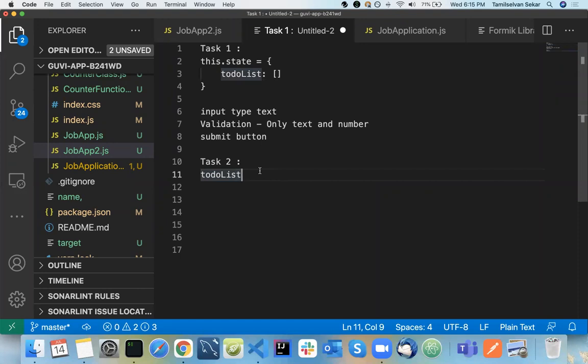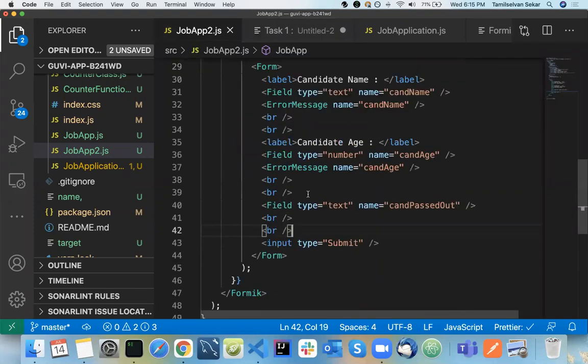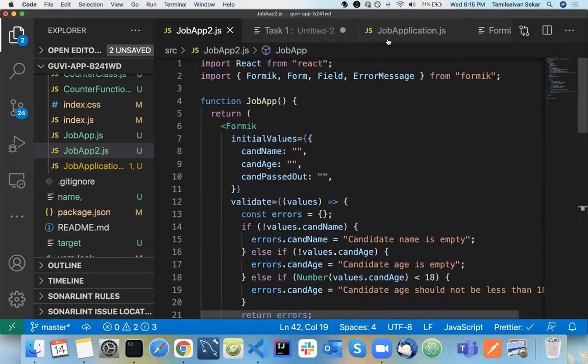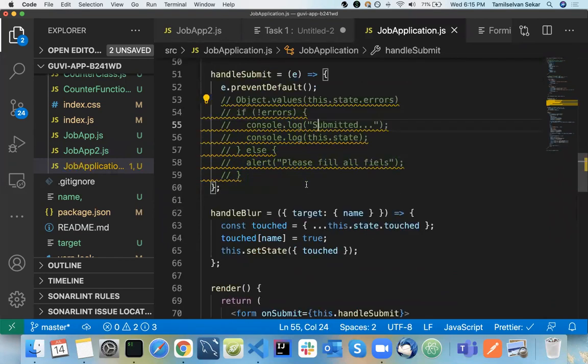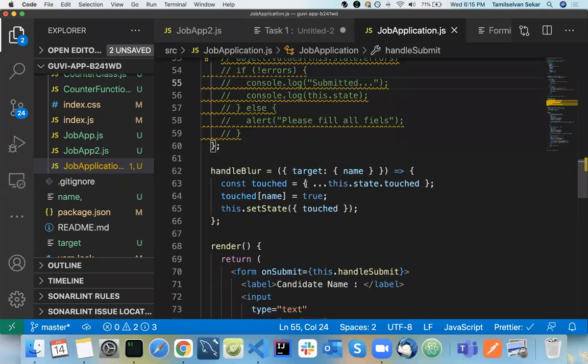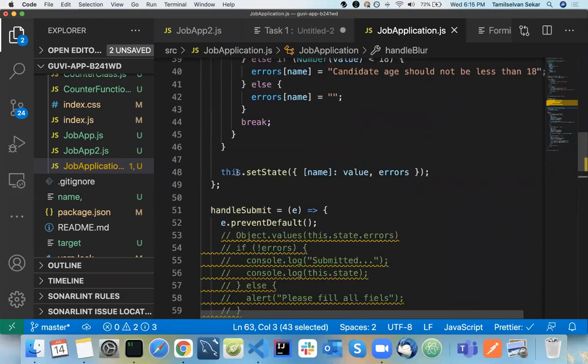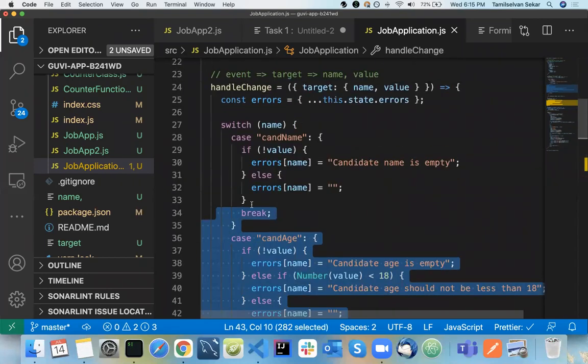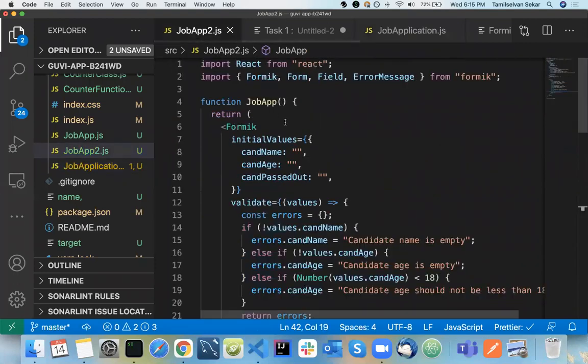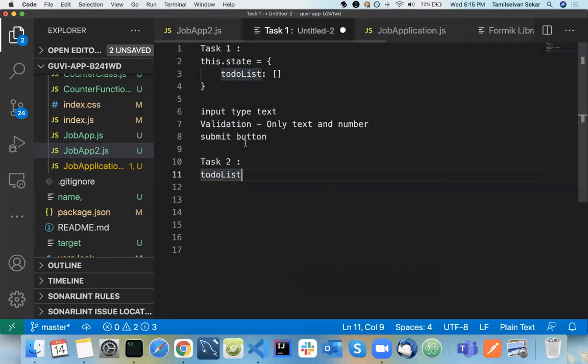It can be in Formik, but I prefer you use React forms. Then only you will get to know how handleChange works. Always go with React forms when you are in the learning phase. Then only you get to know handleChange, handleBlur, handleSubmit, and doing validation things. Please don't directly go with the Formik library at the learning phase. So this is your first task and second task.